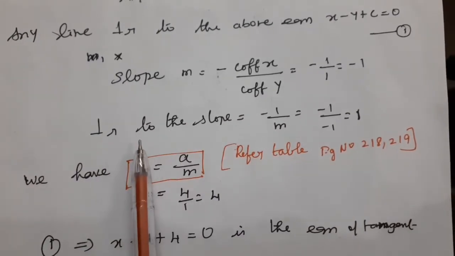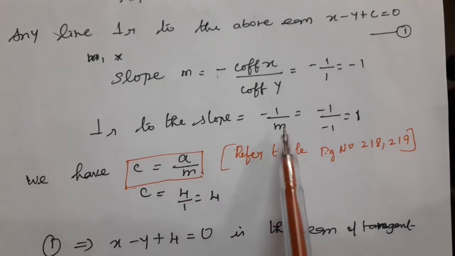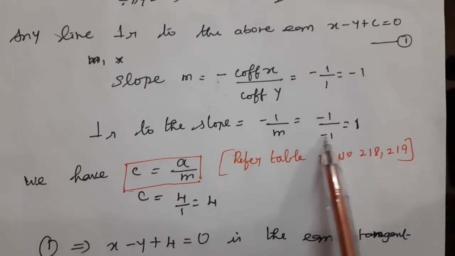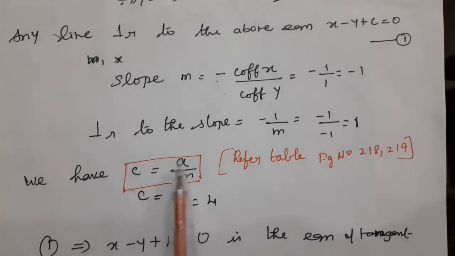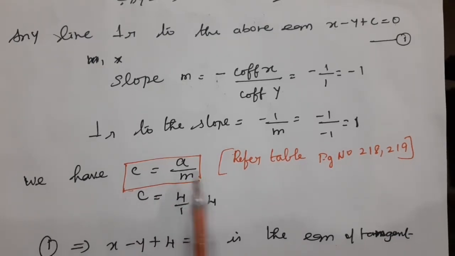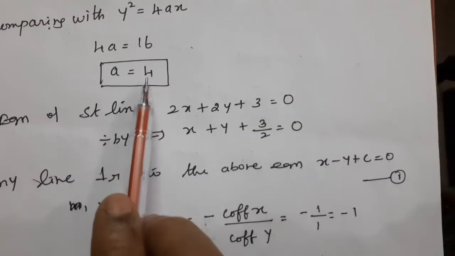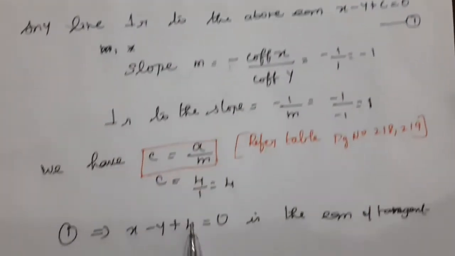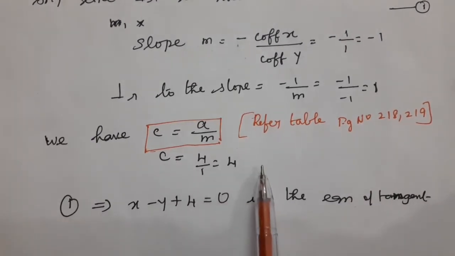The question says perpendicular to the given equation. So the perpendicular slope is -1/m, which is -1/-1 = 1. We already have c = a/m, which is the condition for a tangent to the parabola, from the table. Now c = a/m; we found a = 4, and m = 1. So c = 4/1 = 4.